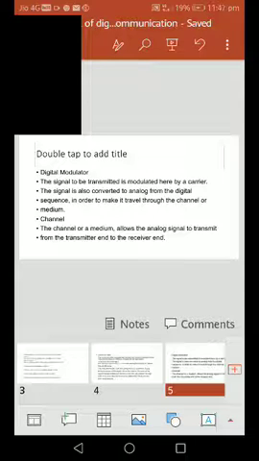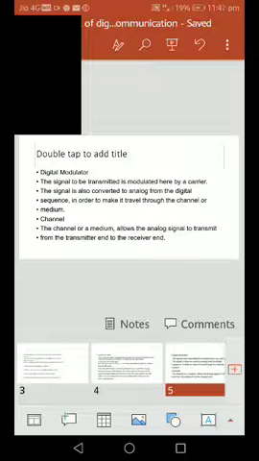The signal is also converted to analog from the digital sequence in order to make it travel through a channel or medium.